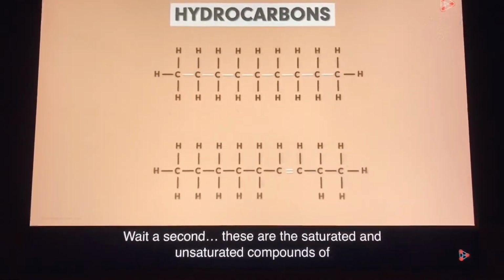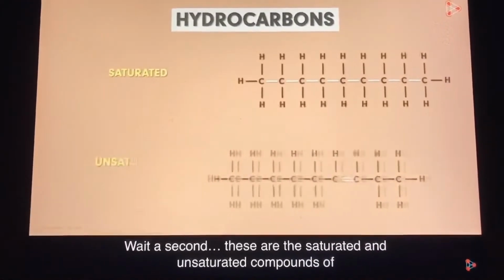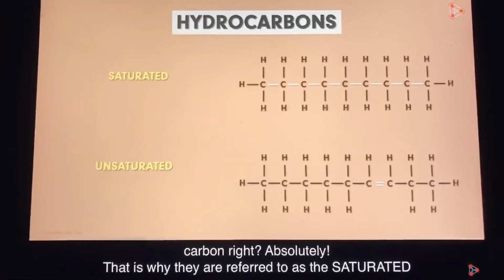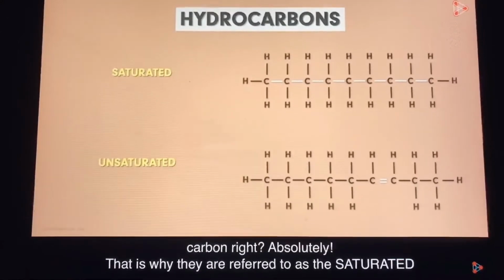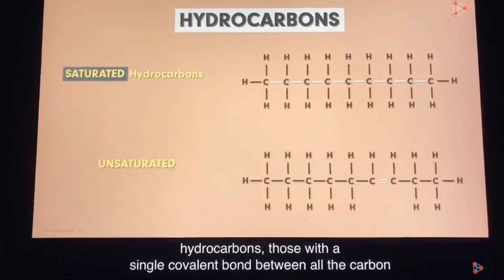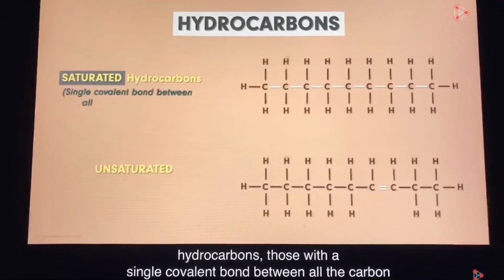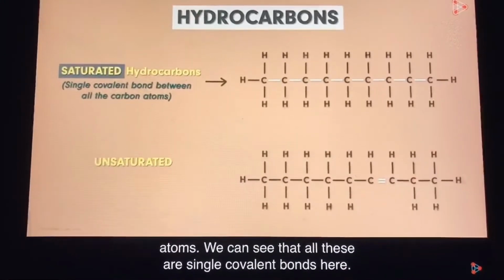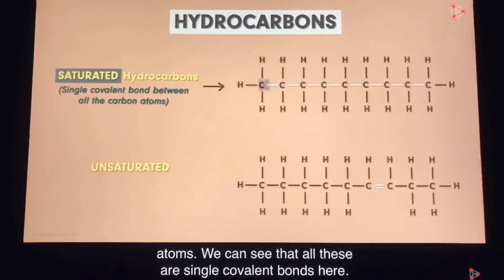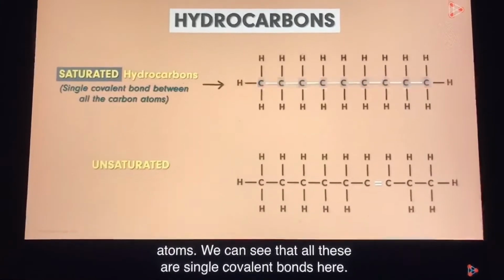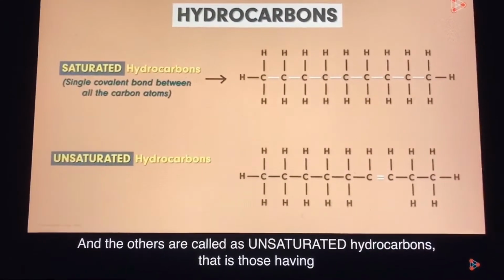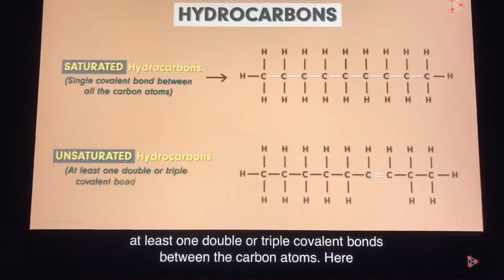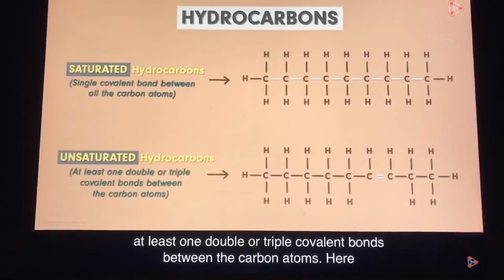Wait a second. These are the saturated and unsaturated compounds of carbon, right? Absolutely. That is why they are referred to as saturated hydrocarbons, those with a single covalent bond between all the carbon atoms. We can see that all these are single covalent bonds here. The others are called unsaturated hydrocarbons, those having at least one double or triple covalent bond between the carbon atoms.